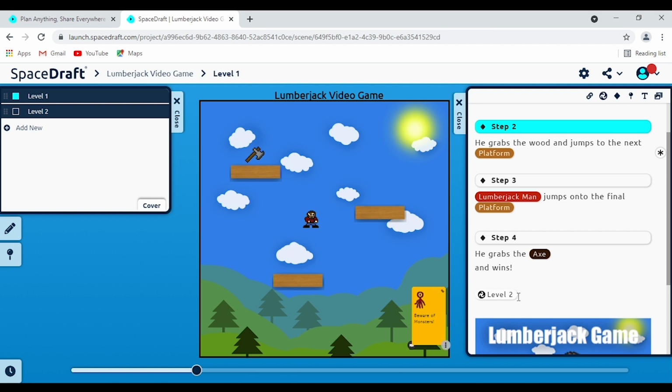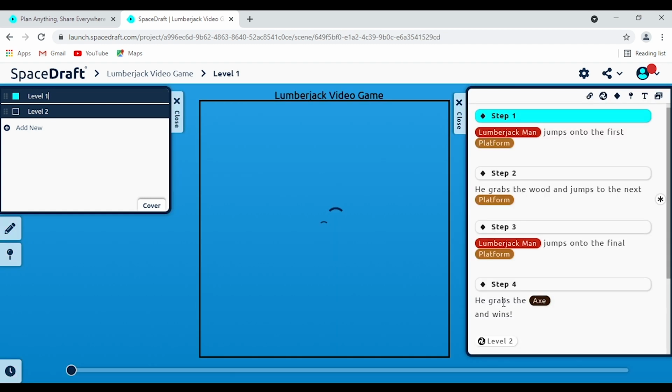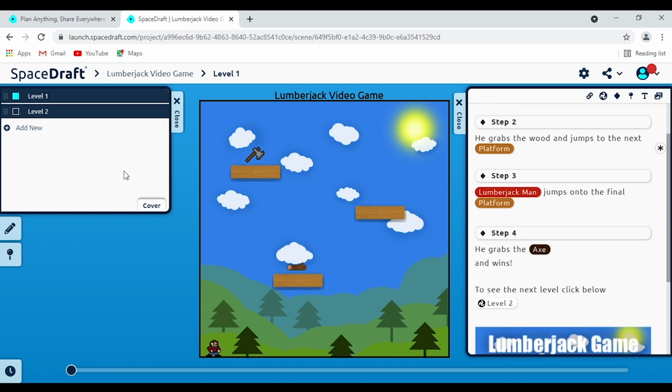That's certainly very helpful. So if we click on this portal here, like a normal magic portal, it takes us to that scene. So this could be a really nice way in the script to say, to see the next level, click below. And then they click below and they can be transported to the next level.